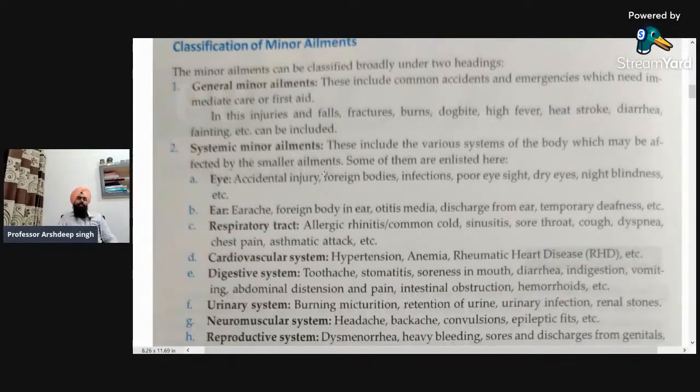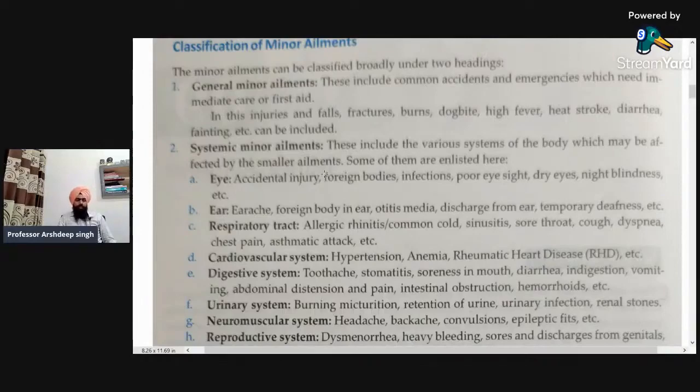Next is the digestive system, from the oral cavity to the anus. So each and every infection or minor ailment will be included for each part. For example, toothache, that is pain in the teeth, stomatitis, that is inflammation of the oral cavity, and soreness in the mouth, diarrhea, indigestion, vomiting, abdominal distension and pain, intestinal obstruction, and hemorrhoids. So these are the examples of different types of minor ailments under the digestive system.